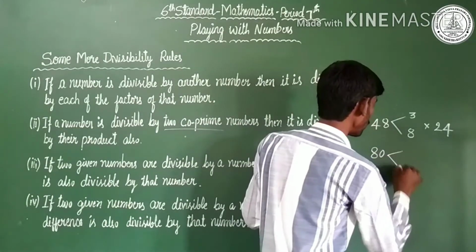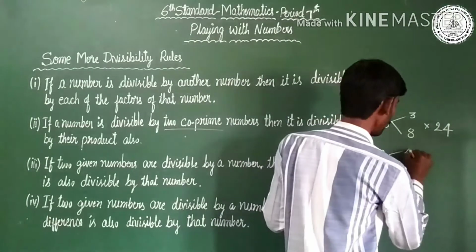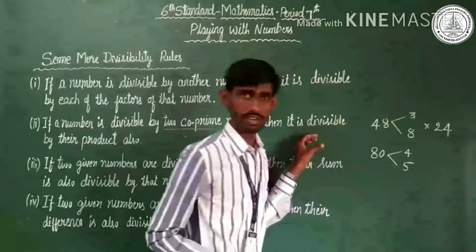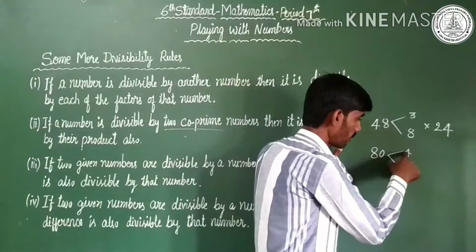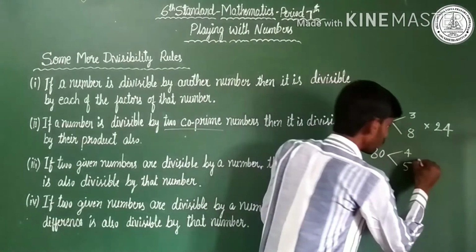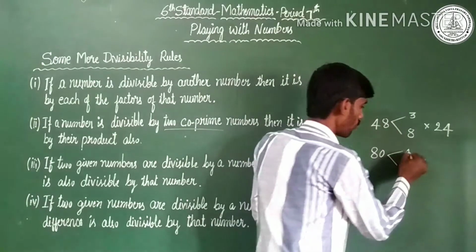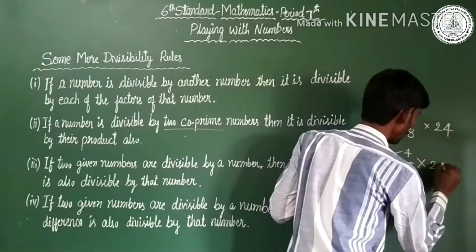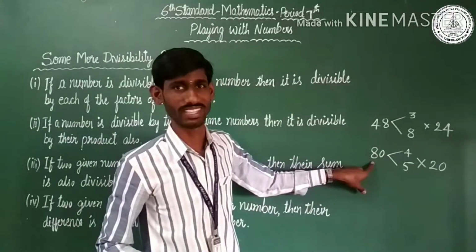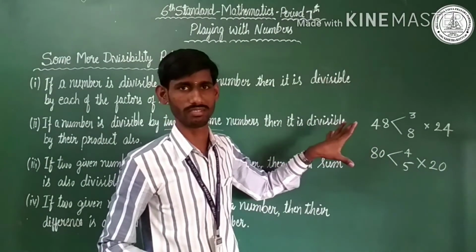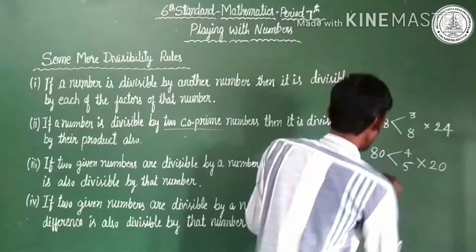80. Which co-prime numbers divide 80? 4 and 5. What is the product of 4 and 5? The product of 4 and 5 is 20. 20 also divides 80. This is the very special thing. I will give you one more example.